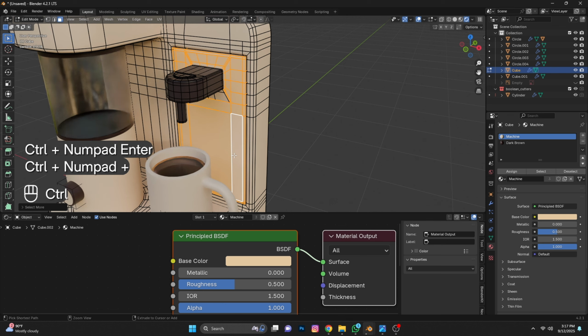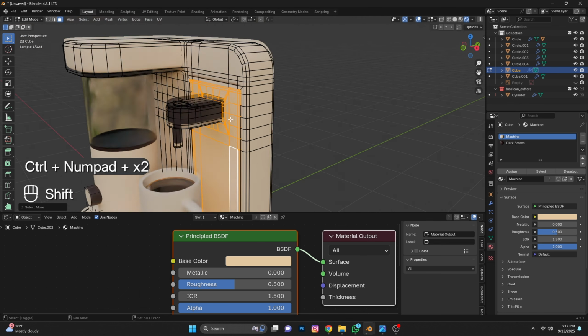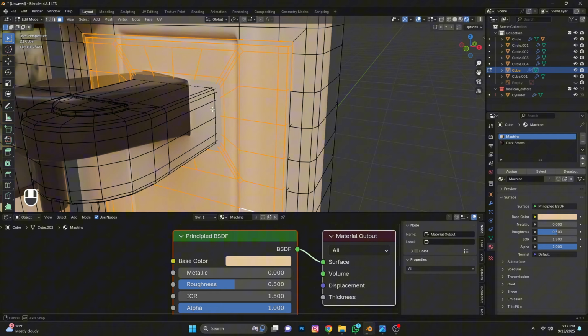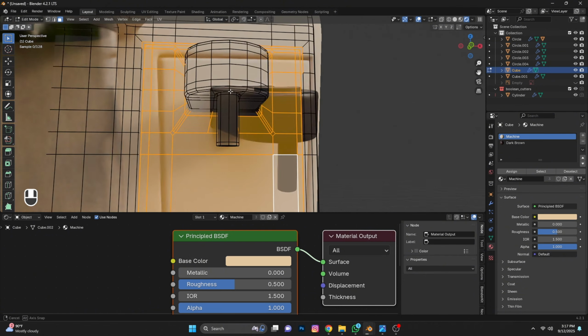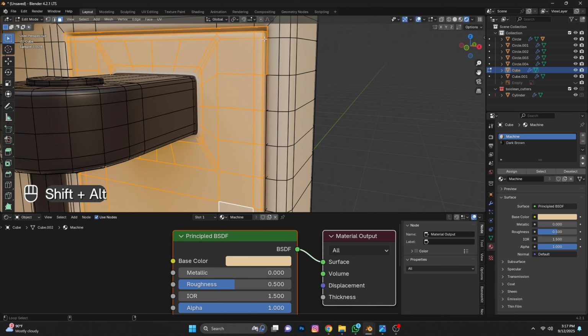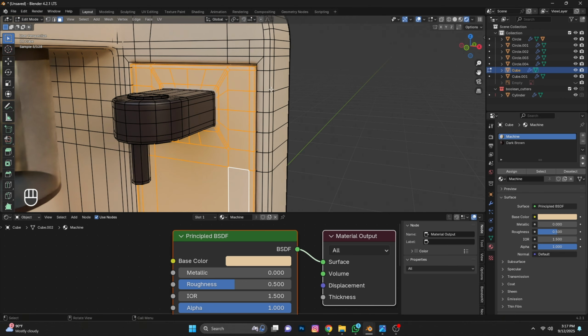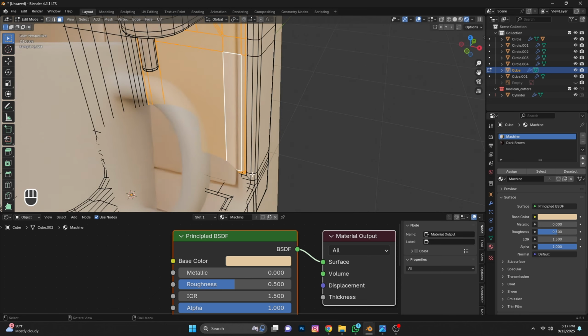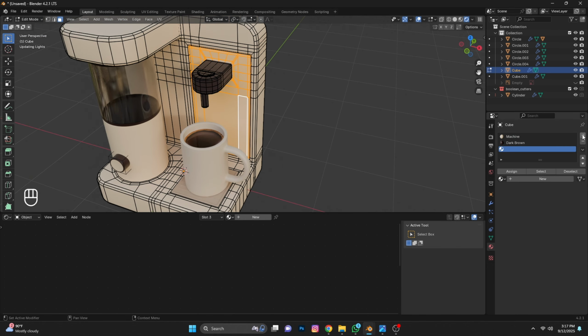Ctrl plus. Unselect this. Unselect this. Everything is correct. Click plus, assign, and select tray.